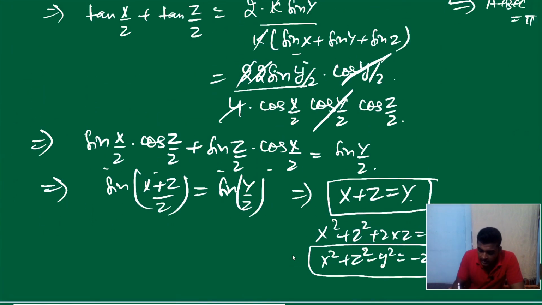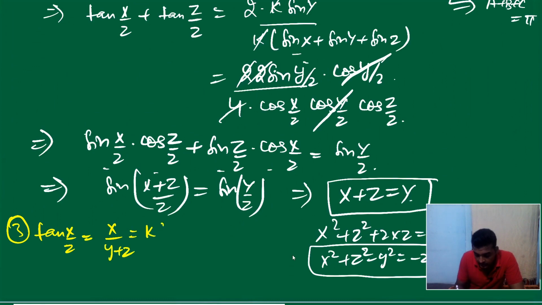Now, what is C? The third one is tan x by 2 equals x upon y plus z. What is x? We can say k sin x. We can write k common, sin y plus sin z. Now apply sin c plus sin d. What is sin c plus sin d?